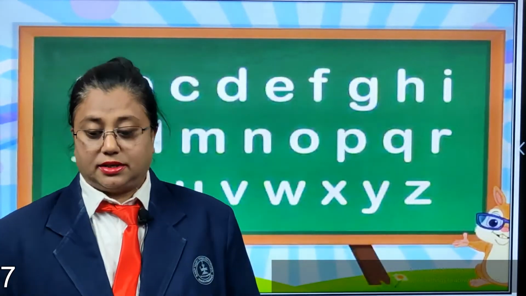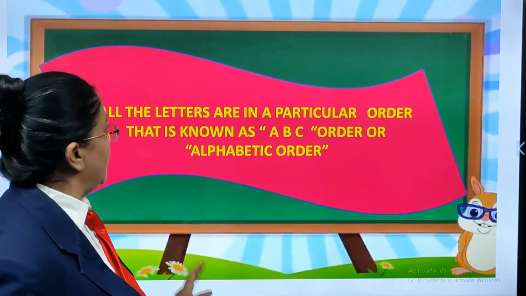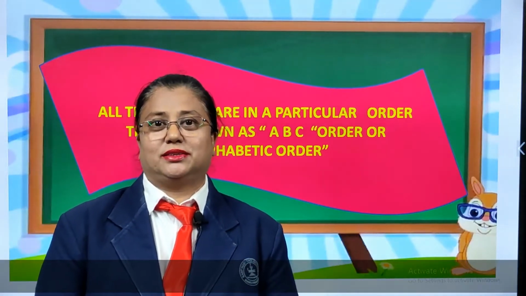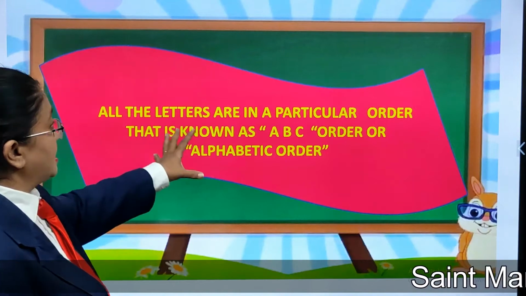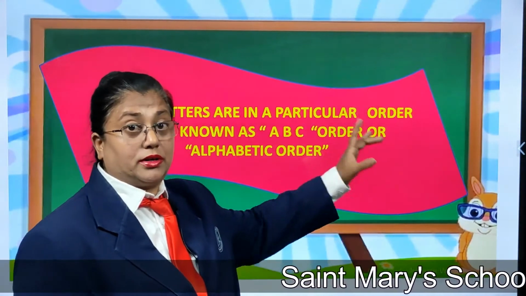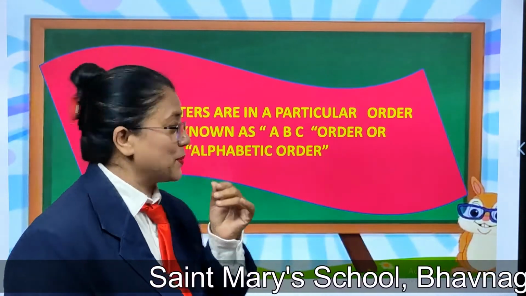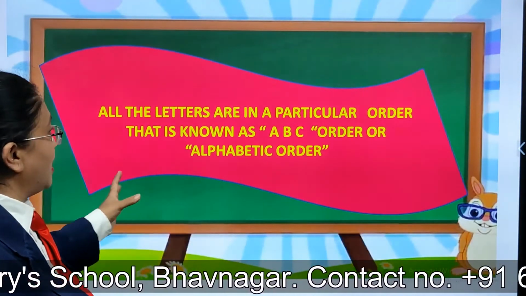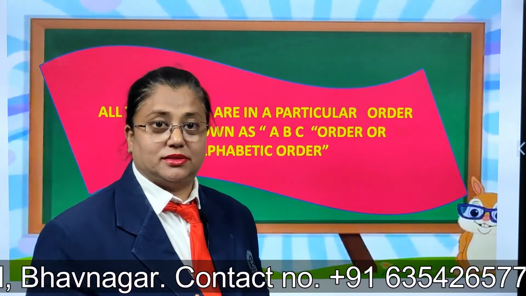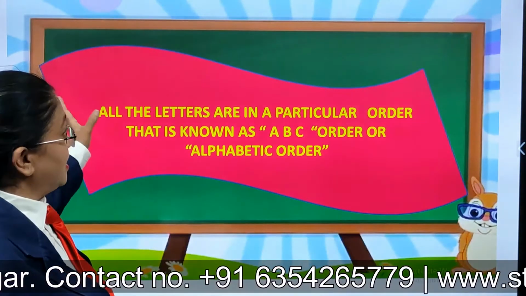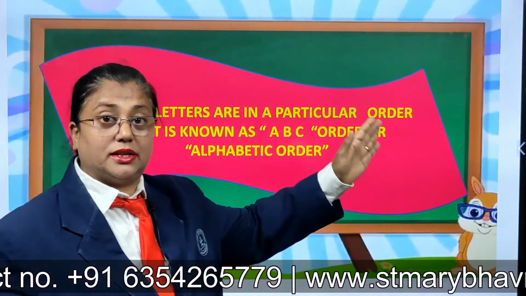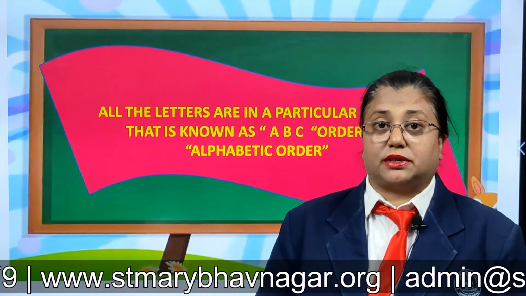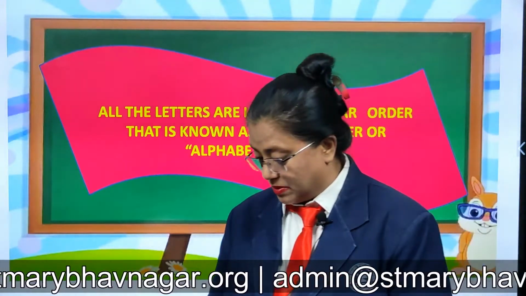Now children, in the class, why are we talking about this alphabetical order here? All the letters are in a particular order. We saw in the first slide, right? That is known as ABC order or alphabetic order, because they were arranged in the correct order, in the right sequence. So, what has this got to do with our chapter today, alphabetical order?